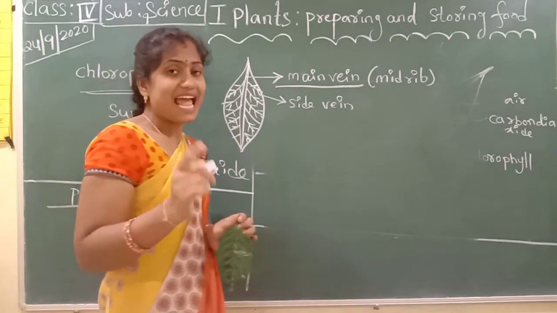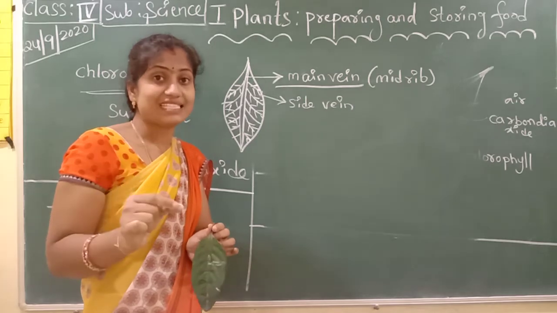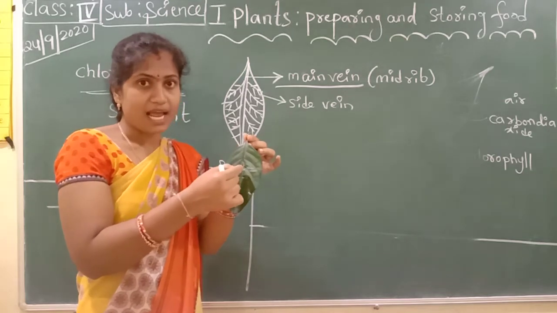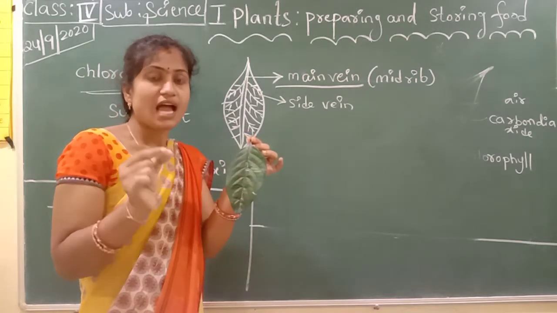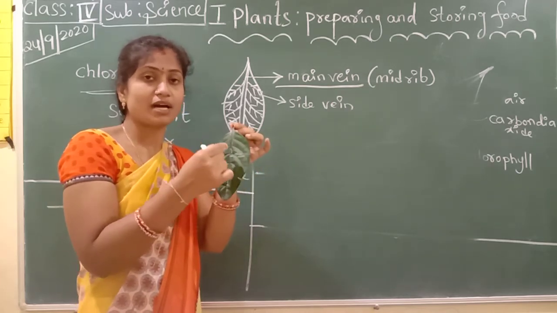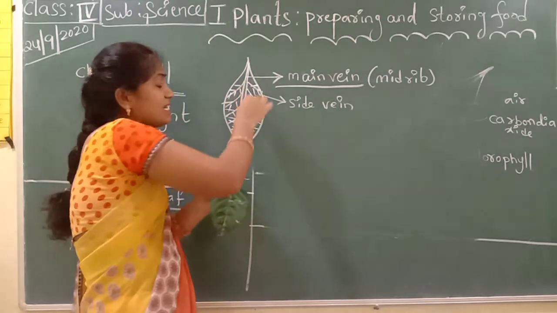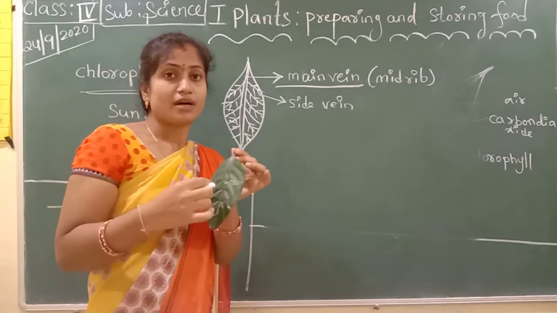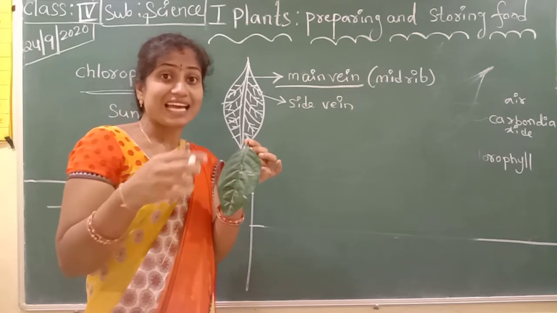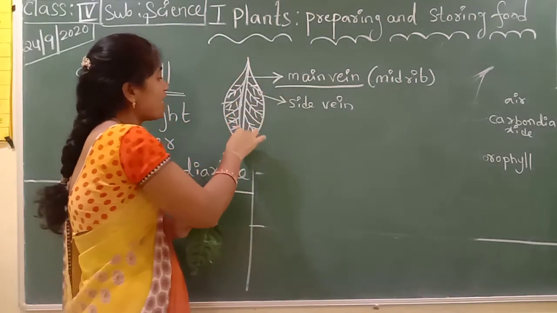This double pipeline: one pipeline carries water and minerals to all the cells of the leaf, to all parts of the leaves. Next, in the midrib, there is another pipeline.